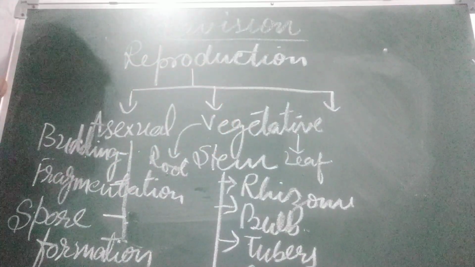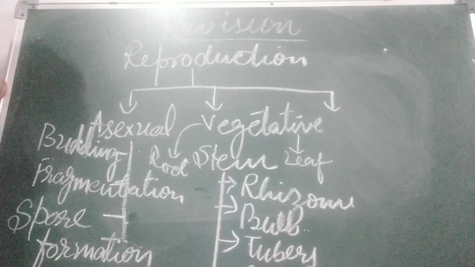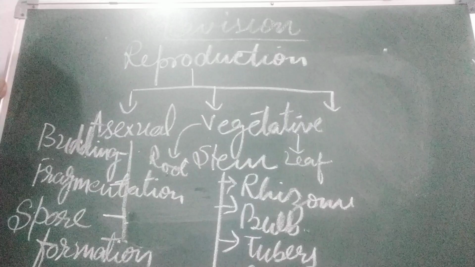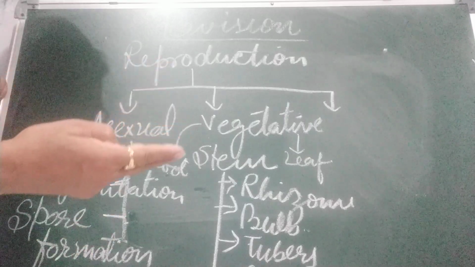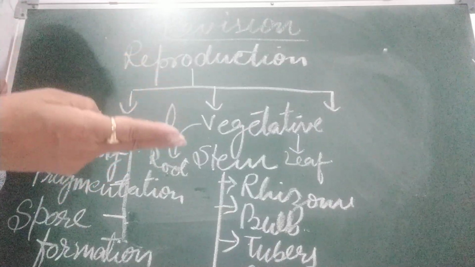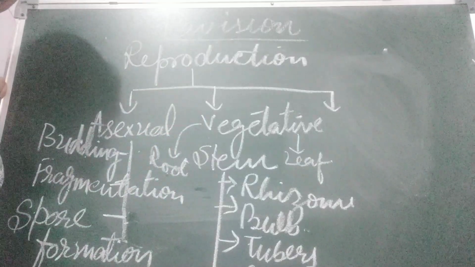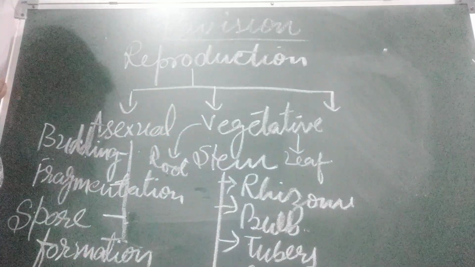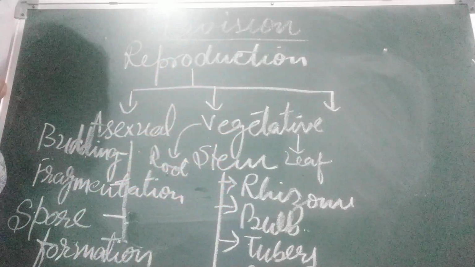So we can propagate the plant by artificial vegetative method. First is grafting. In grafting we take the desirable part of the plant. The upper part, which we are going to grow on another plant, is called scion. And the one on which we are going to grow it, the mother plant, is called stock.